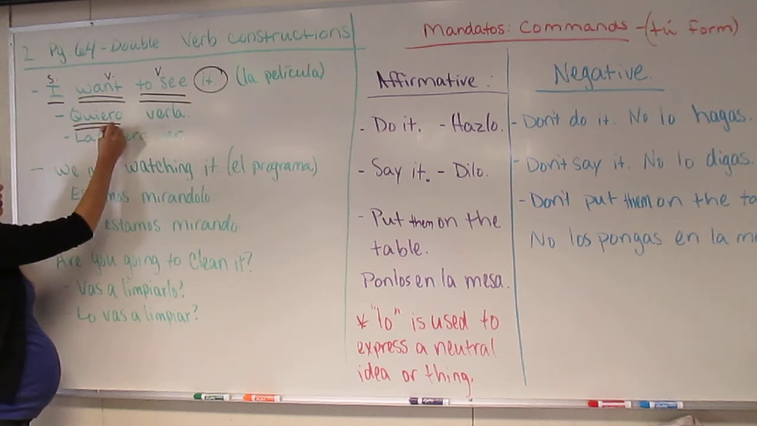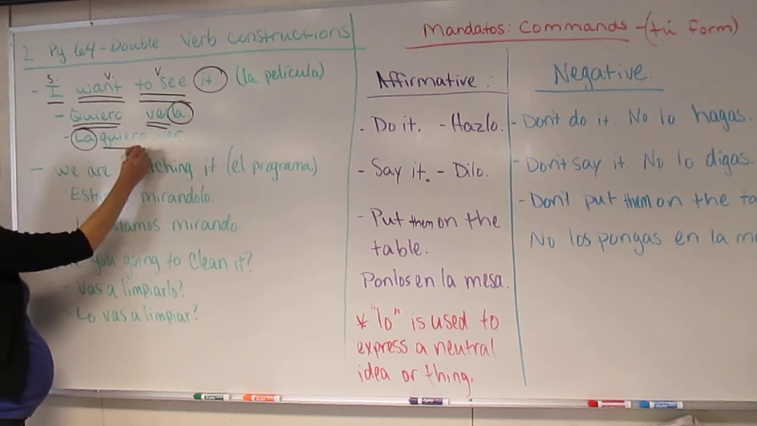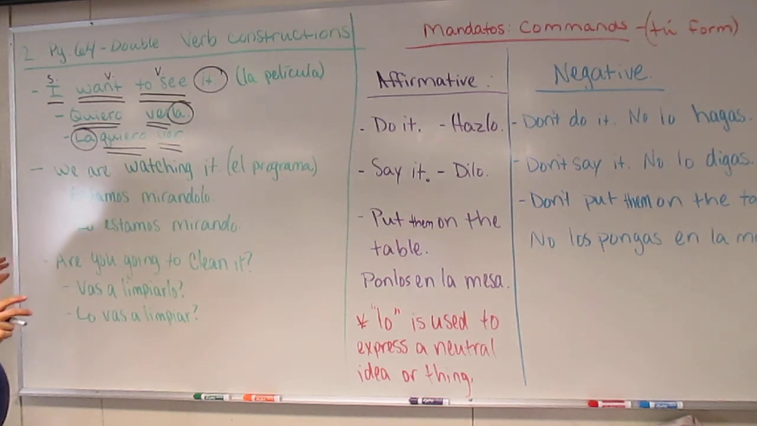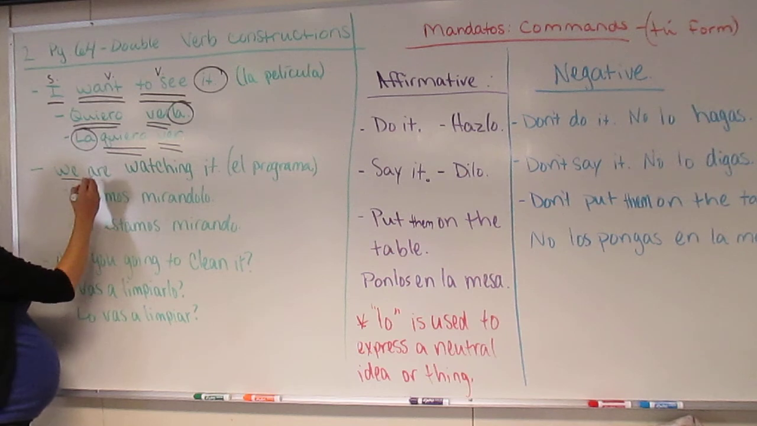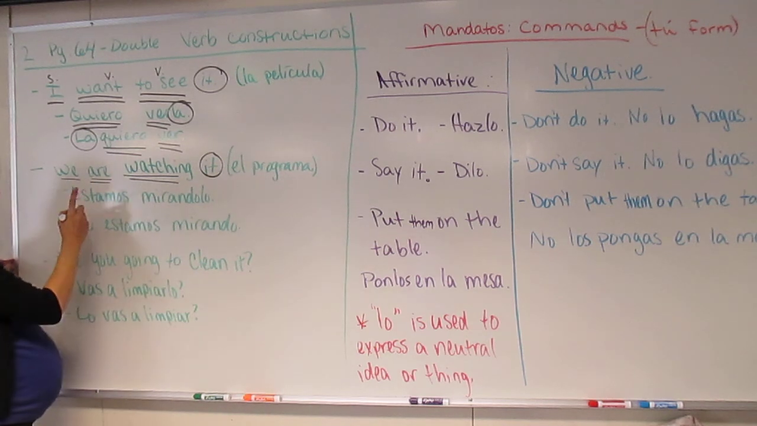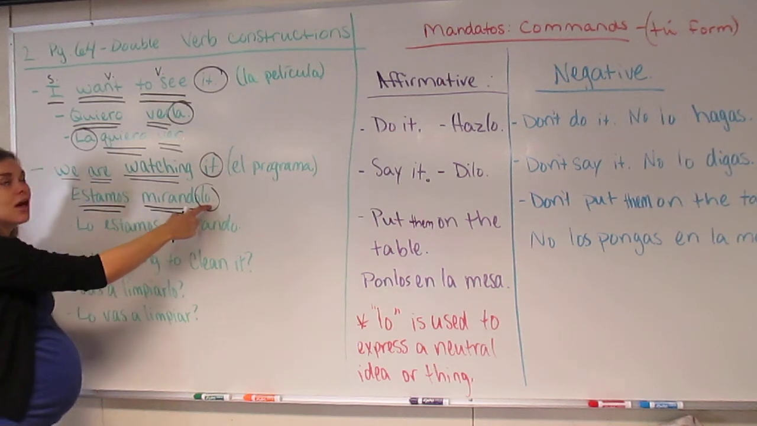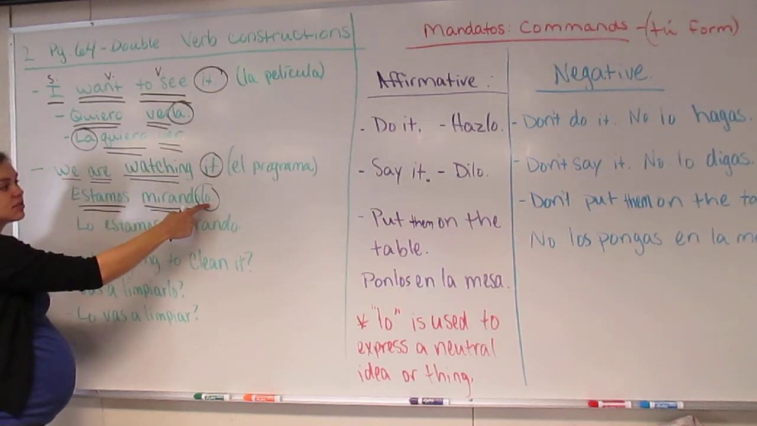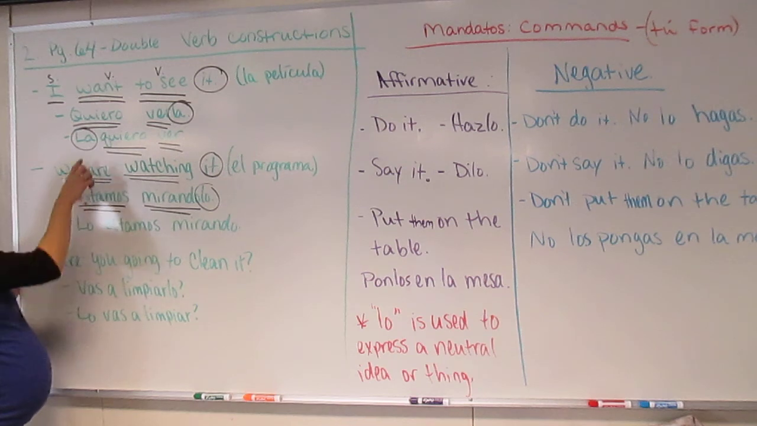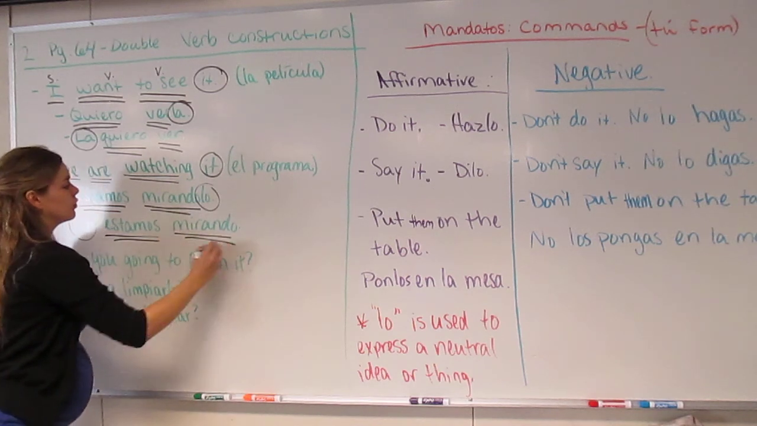We can say quiero verla, or we could say la quiero ver. And either one is exactly correct. We are watching it. Again, we have one subject, two verbs, and our direct object. It is el programa, so we can either say estamos mirándolo, and it gets attached, if you notice, to the second verb. If you attach it to the second verb in the first example, make sure that you don't do it with the second one. It's going to come before the verb. So here it's lo estamos mirando.